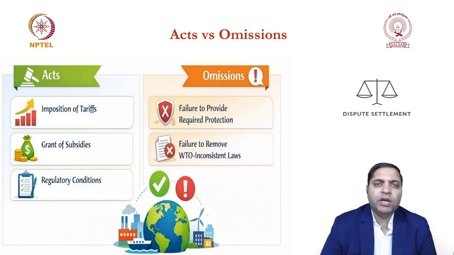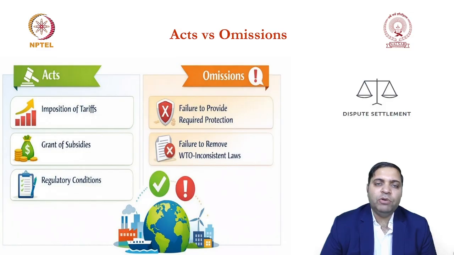Now, what is the meaning of act over here? Let's say the United States, China, European Union, India, Korea have all come up with a particular measure which says that from 31st May 2026, we are going to charge 200% import duty on any of the electronic items. Now this is an act which these countries or WTO members have done. So what would be the repercussion of that?